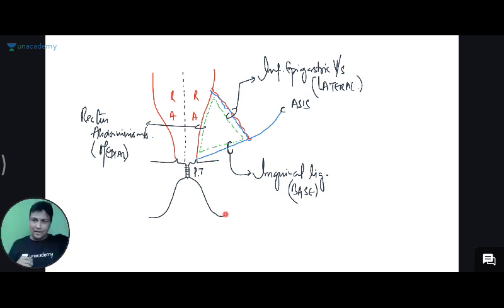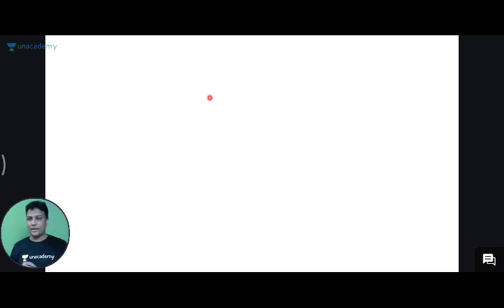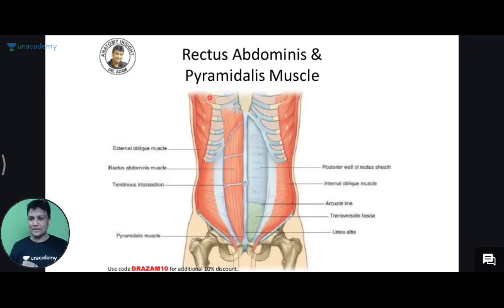Come on, now after completing all these things, let us learn about the next topic, that is the rectus sheath. And again you will have to just sit back and relax for 2 minutes. I'll first tell you the entire concept, and after that we are going to draw the diagram. So literally we are going to draw the diagram.